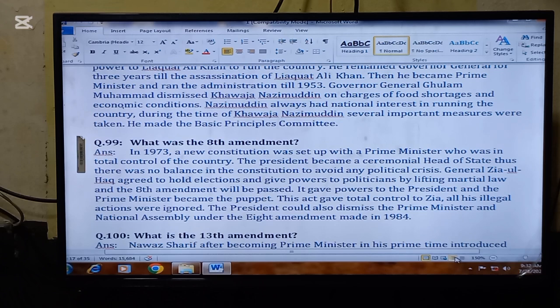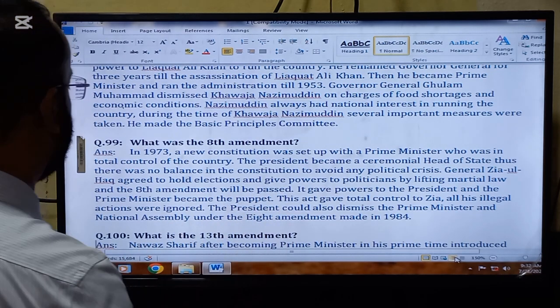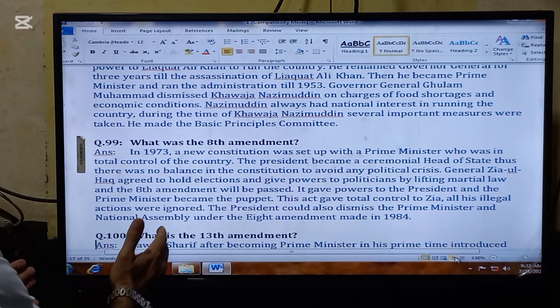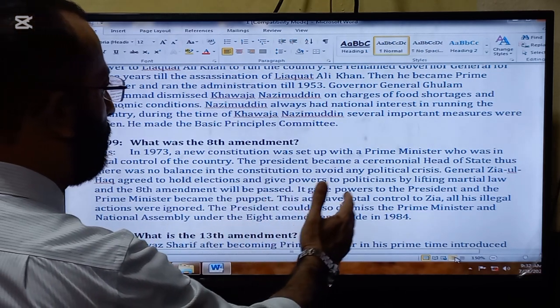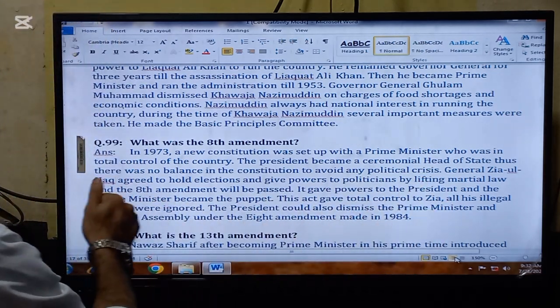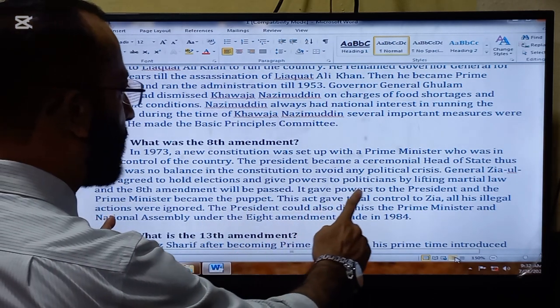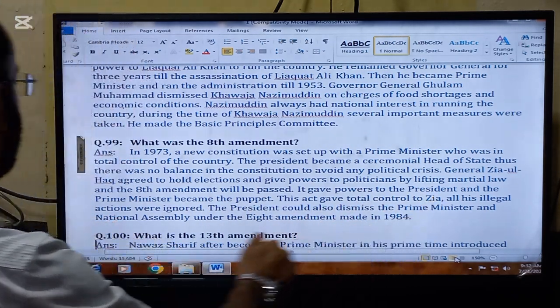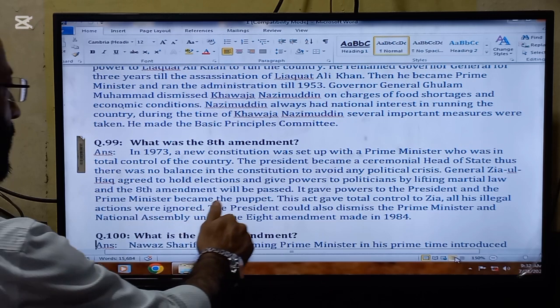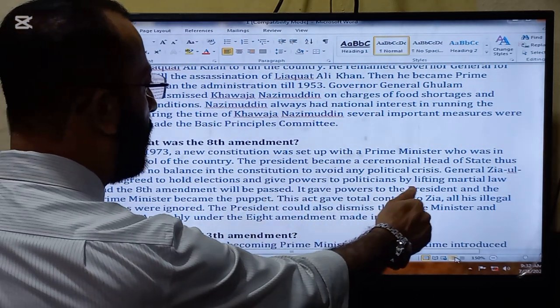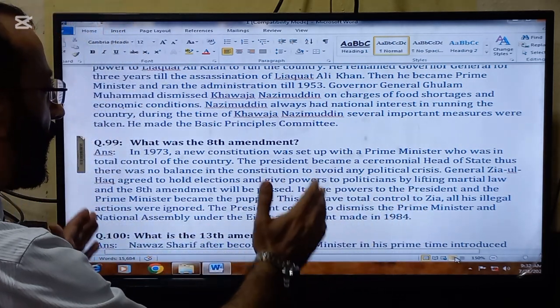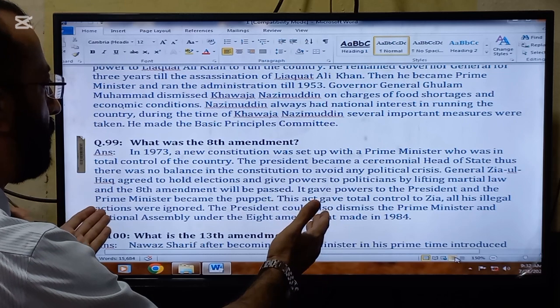The next important question for today is, what was the 8th Amendment? In 1973, a new constitution was set up with the Prime Minister in total control of the country. The President became a ceremonial head of the state. Thus, there was no balance in the constitution to avoid any political crisis. So again, an unbalanced system was created in Pakistan.